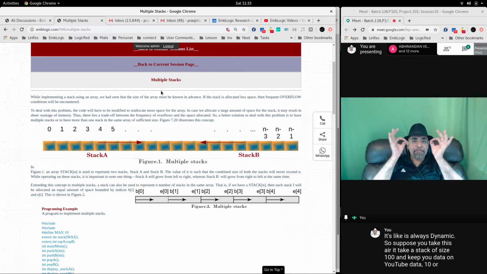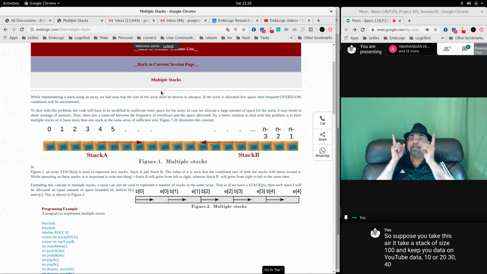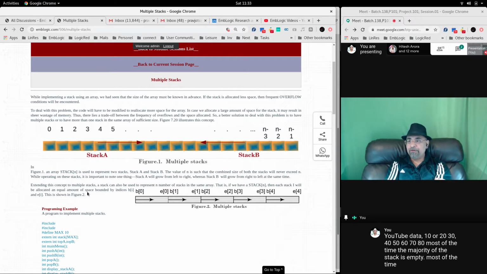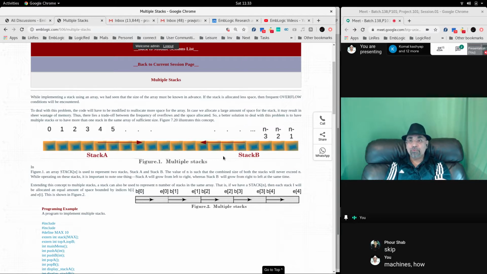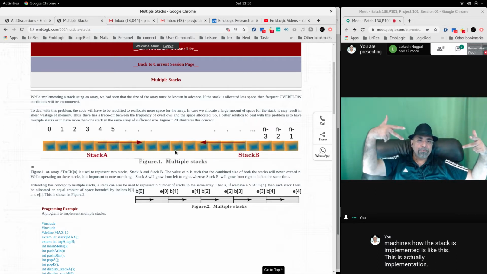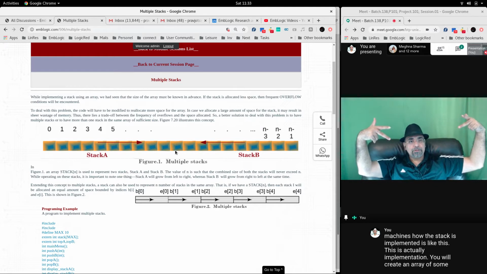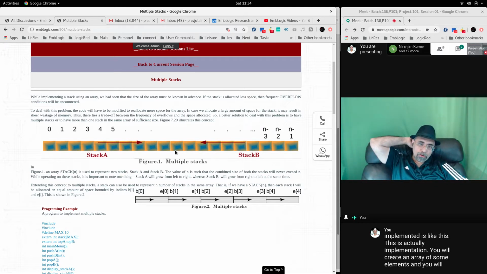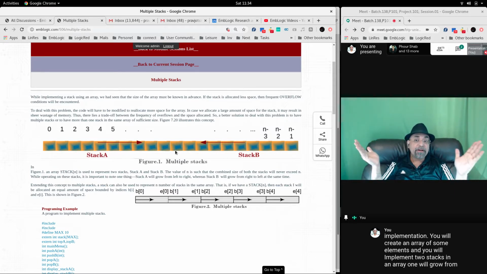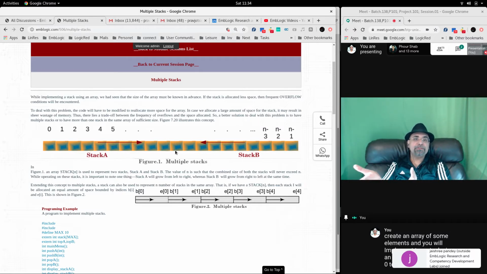So in real-time embedded machines, the stack is implemented like this. This is the actual implementation. You will create an array of some elements and implement two stacks in an array. One will grow from 0 to n, another will come downwards from n to 0. So you will have two tops, one moving from the 0 location upward, another moving from the nth location down. You will always have the stack working like this, with two stacks implemented in a common array. This is a real implementation of a stack. It always works only and only like this.